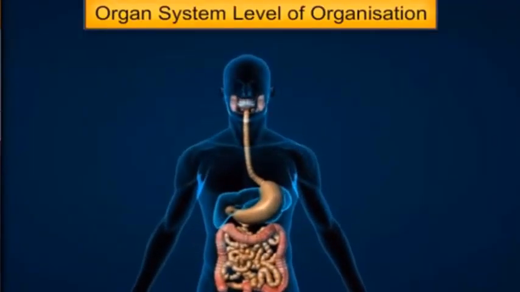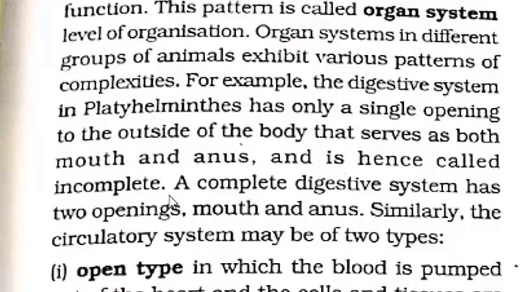So now in this organ system, many organ systems are there, you know that. Because there are many systems for performing metabolic activities in the body of any organism. Examples are respiratory system, excretory system, reproductive system, digestive system. In each system, many organs are associated.